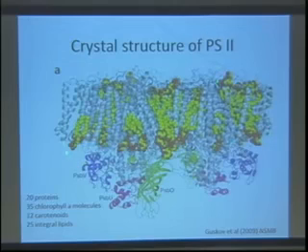And I think you can tell by looking at this that, first of all, it's very big. In this particular example, there are 20 different polypeptides in this complex. What you're seeing here are all these alpha helical elements. These are all the membrane spanning parts of the protein, and those are all in gray. So those are all the protein parts of this complex. And then you can see there's some additional protein parts down here. Other proteins that are associated with the complex but are not actually embedded within the membrane are located down here.